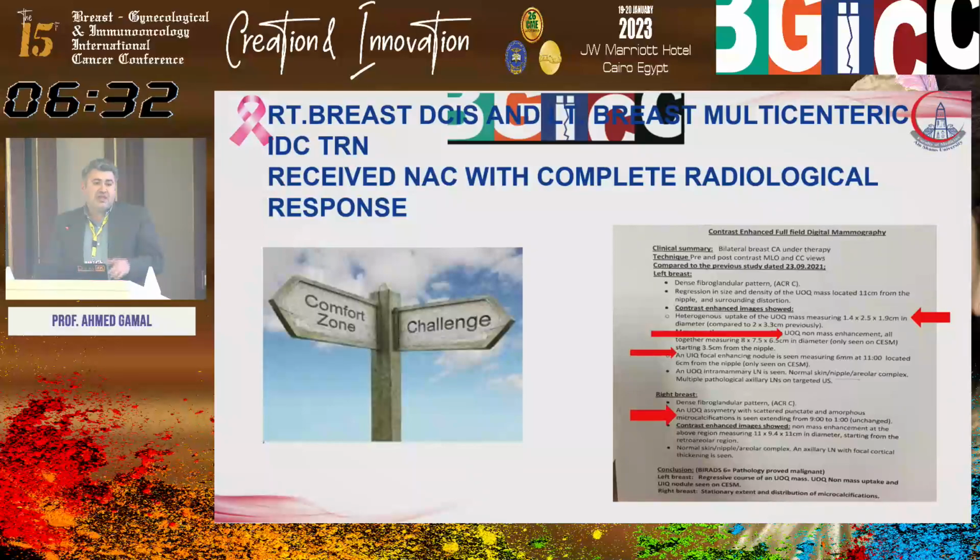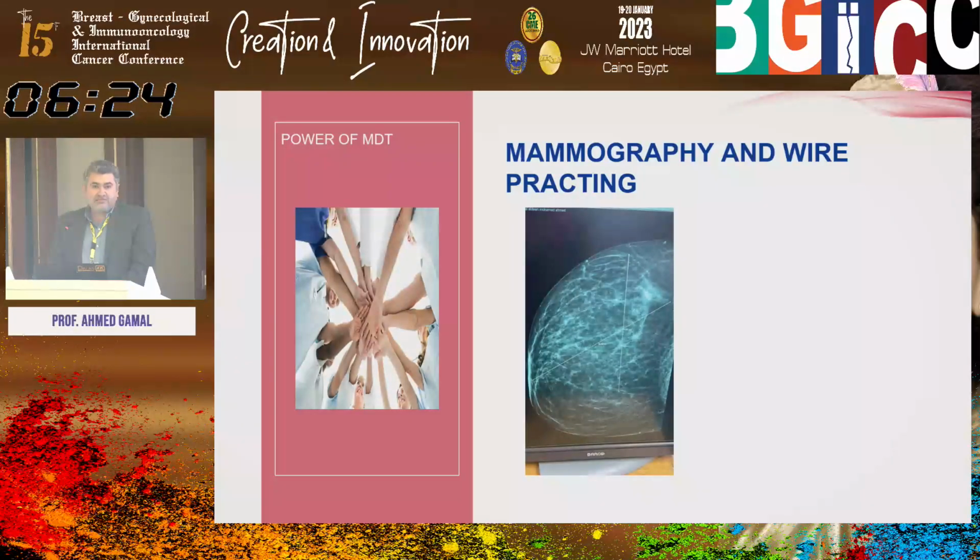This patient was planned for bilateral mastectomy. The patient refused that decision and came to our unit, and we planned for conservation on the right side and skin reducing mastectomy for the left side, and we'll see the steps. Here is the power of the multidisciplinary meeting.